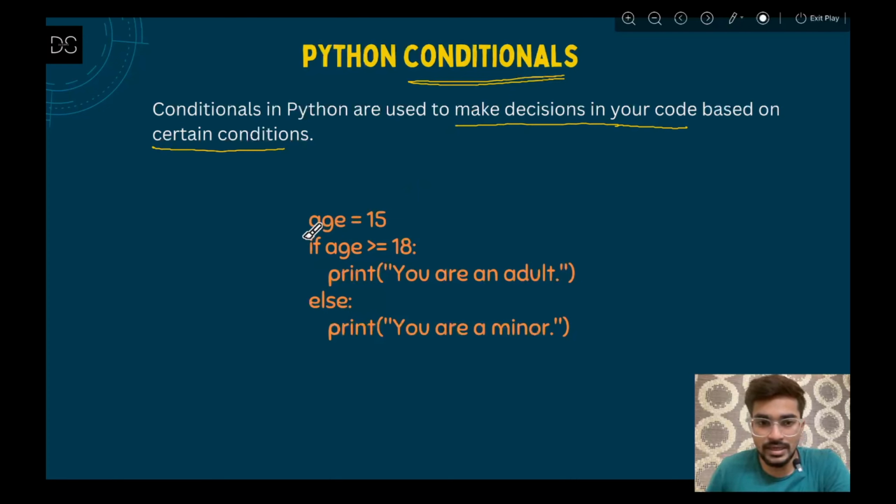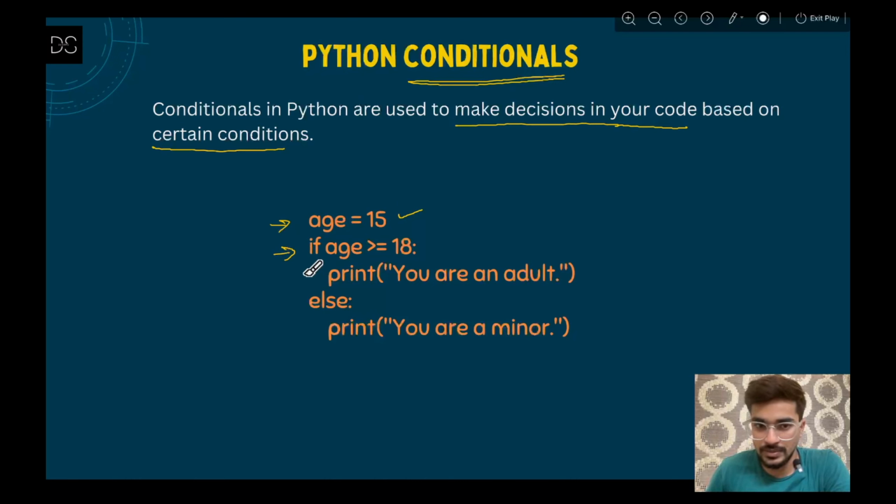So let's say I wrote a code, the line starts from here: age equals 15. That means I have defined a variable called age, and I am assigning it the value 15. Now I am writing an if condition. From this line we are starting to write the if condition.